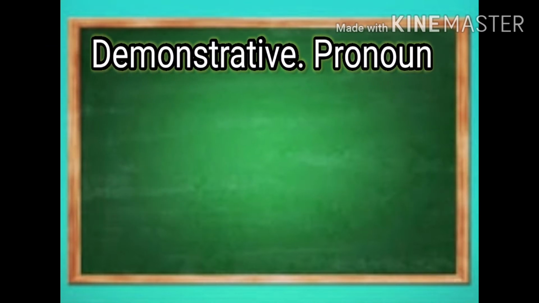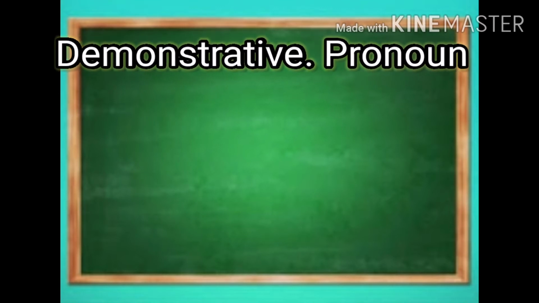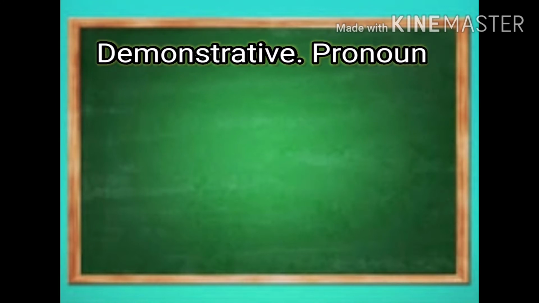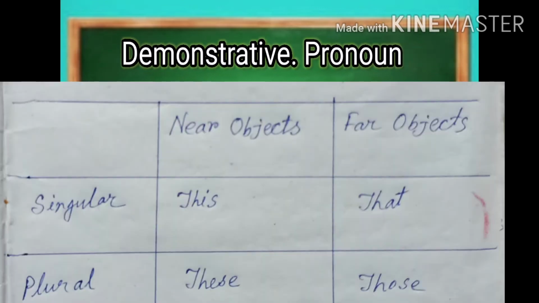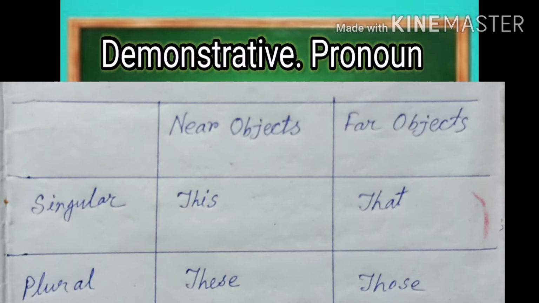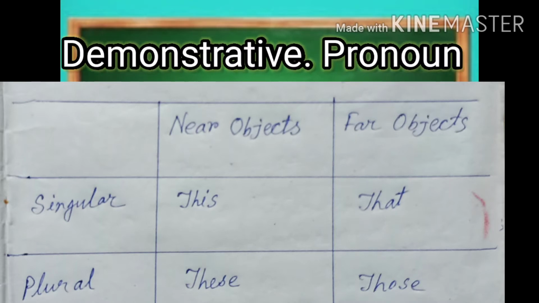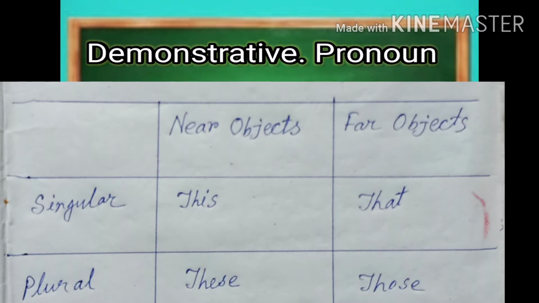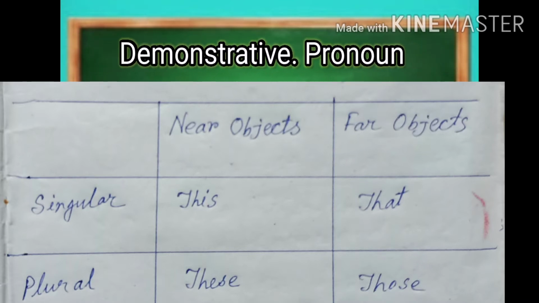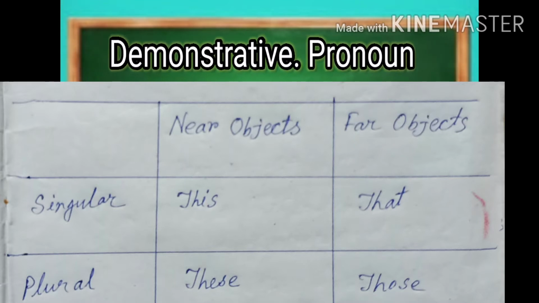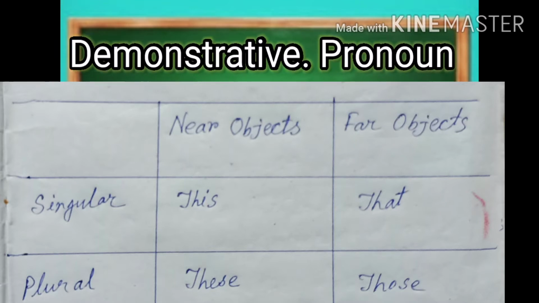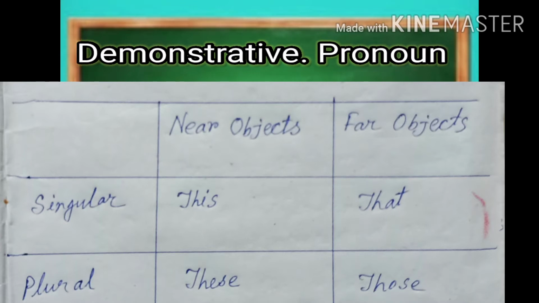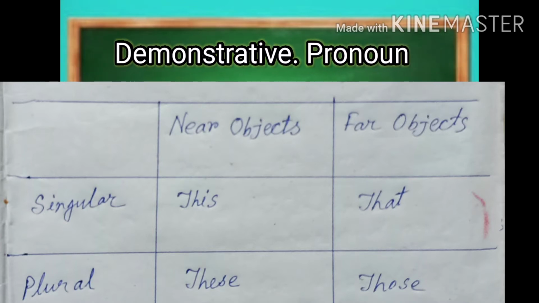Next pronoun is demonstrative pronouns. Pronouns that are used to indicate a particular person or thing are called demonstrative pronouns. For example, this is my bike, these are mangoes, that is my pen, those are bananas. To indicate persons or things that are near to us, we use this for singular number and these for plural number. To indicate persons or things that are far from us, we use that for singular number and those for plural number.